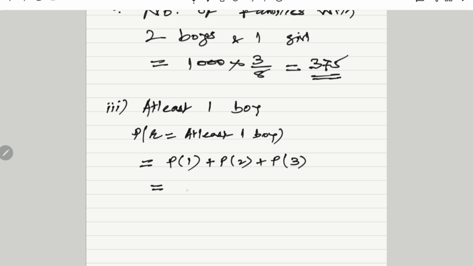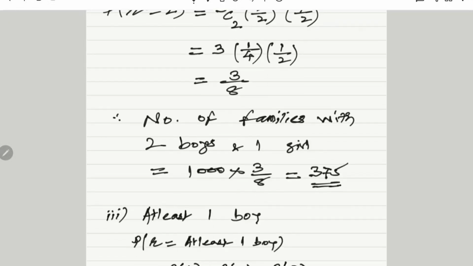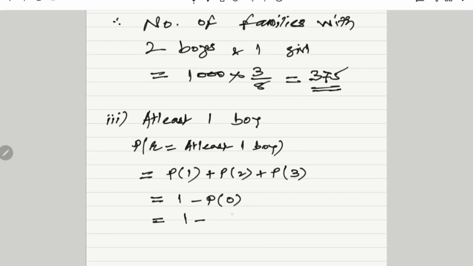As per the property of probability, the sum of all the probabilities is 1, and therefore the sum of these 3 terms is 1 minus P of 0, which we have already obtained as 1 by 8. Therefore 1 minus 1 by 8, 8 by 8 minus 1 by 8, that is 7 by 8.